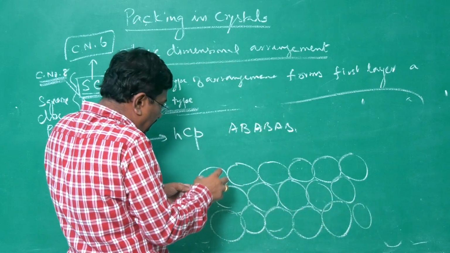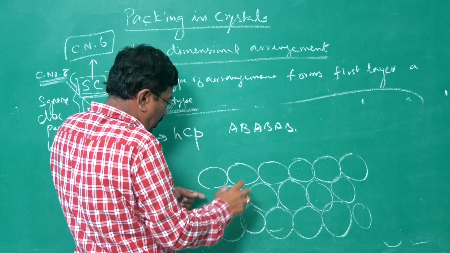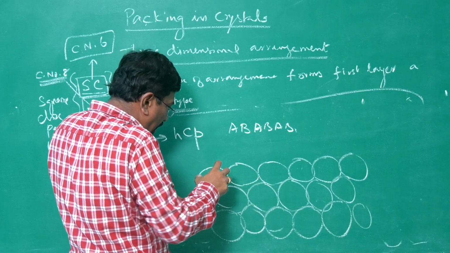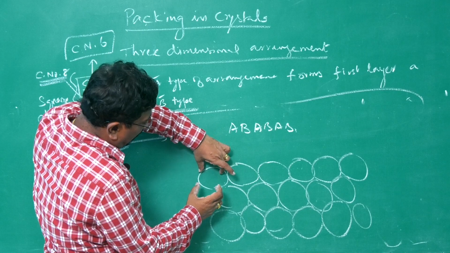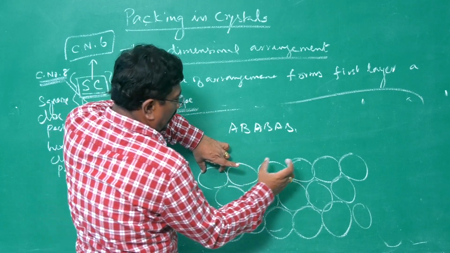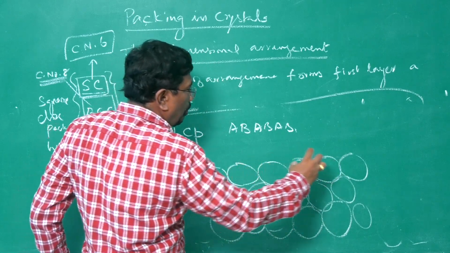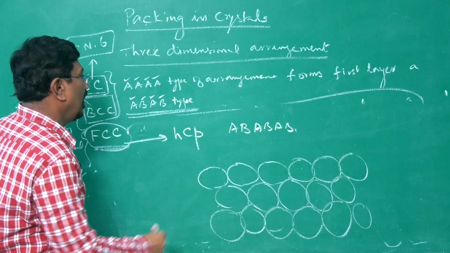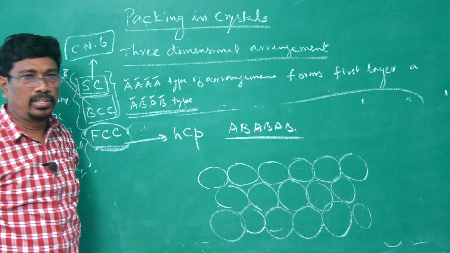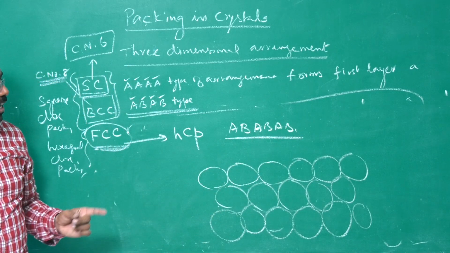If I can place the third layer exactly over the first layer, above these 5 balls, if again 5 balls occupy the third layer, we call it AB type. That is said to be hexagonal close packing.